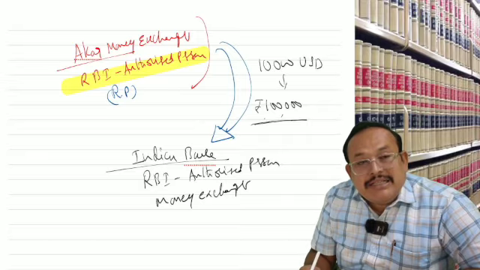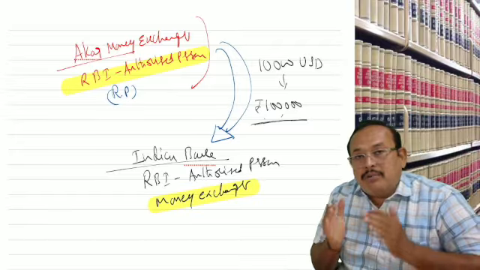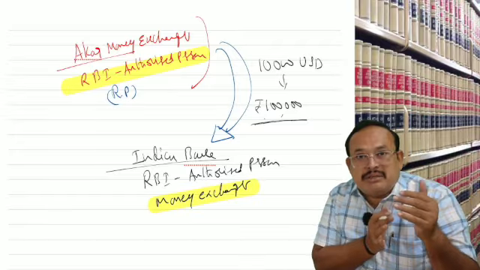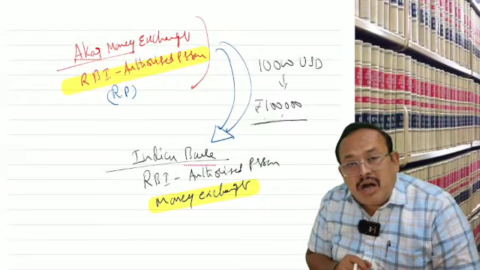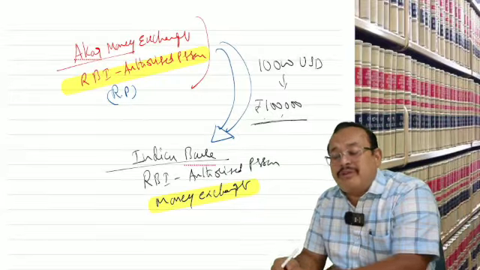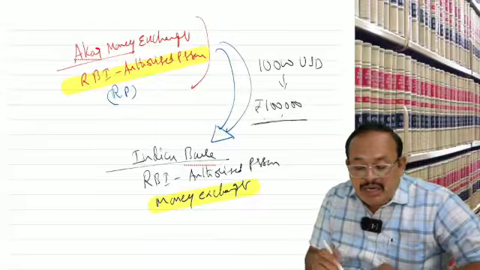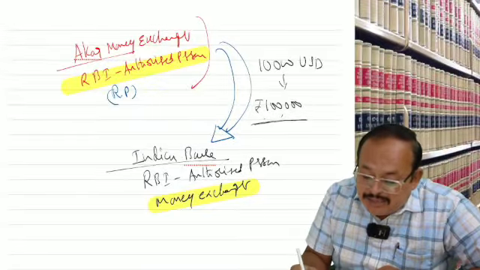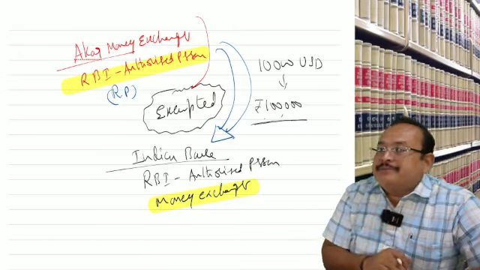This is money exchanging between two money exchangers. Akbar money exchanger is authorized by the Reserve Bank of India, and the Indian Bank is also a money exchanger authorized by the Reserve Bank of India. Transaction between two money exchangers is exempted. This transaction is exempted.